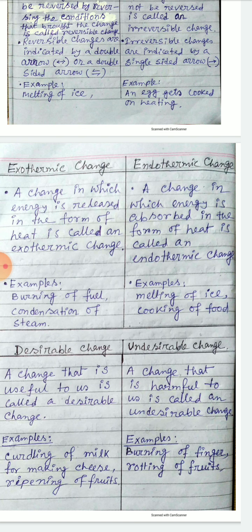You have to remember this. And endothermic is just the opposite: an endothermic change is a change in which energy is absorbed in the form of heat. So if heat is released, the change is exothermic. If heat is absorbed, the change is endothermic.